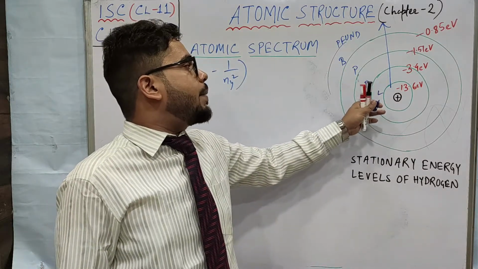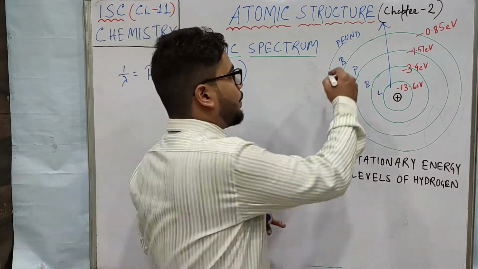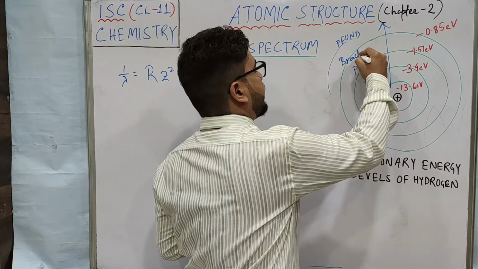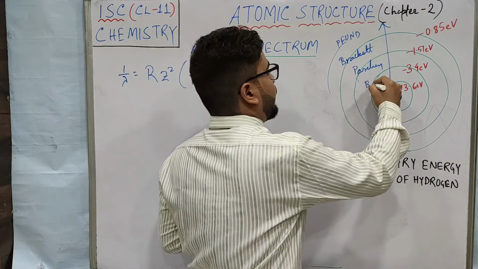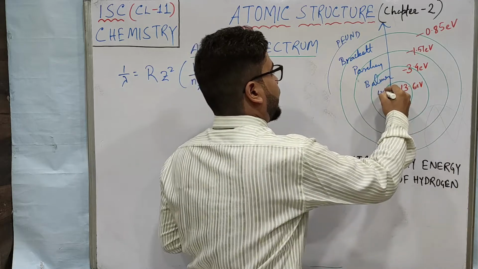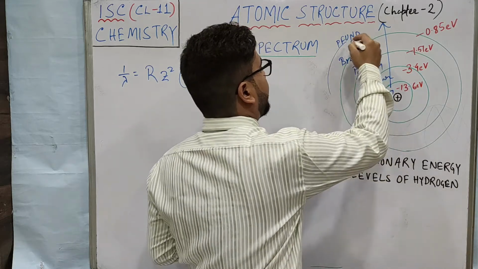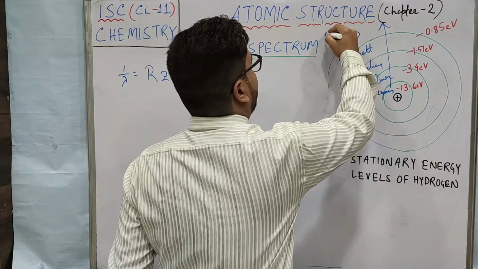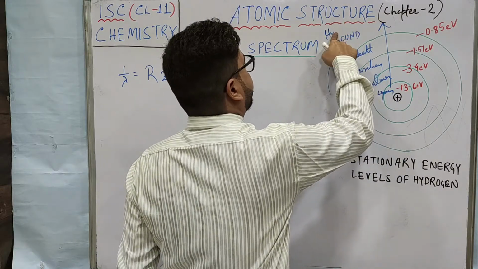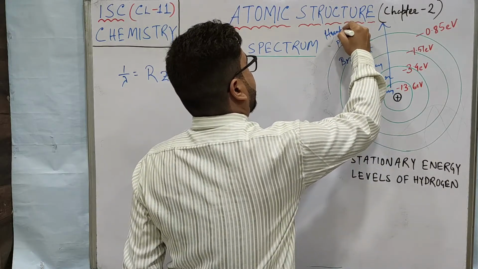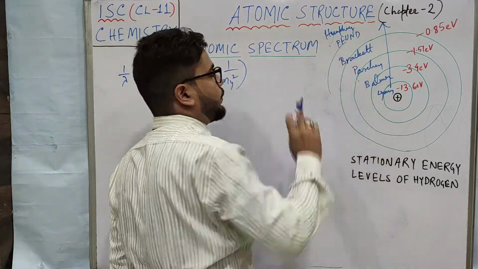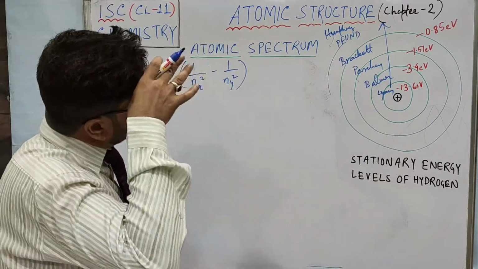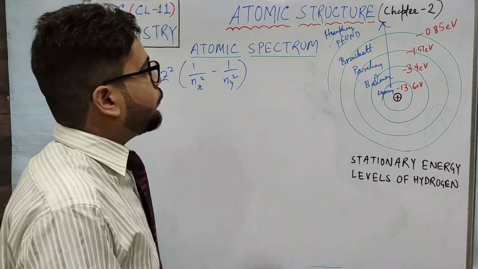Lyman, Balmer, Paschen, Brackett, Pfund, and one more you have to know, that is Humphreys. So 1, 2, 3, 4, 5, 6. These 6 names you need to remember: Lyman, Balmer, Paschen, Brackett, Pfund, Humphreys.